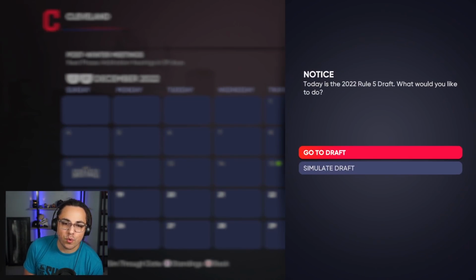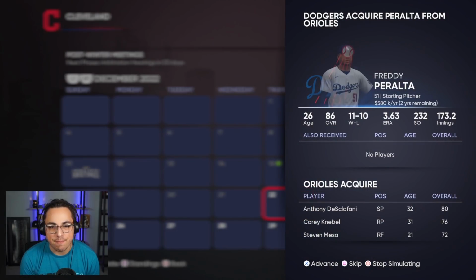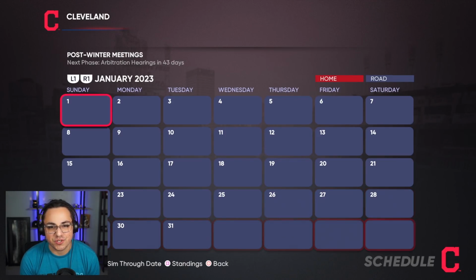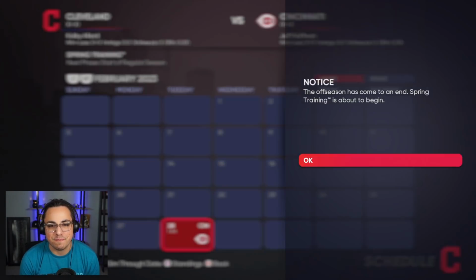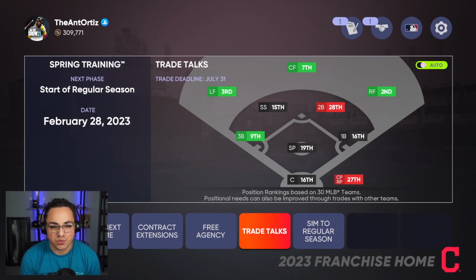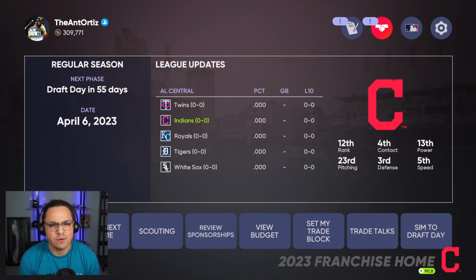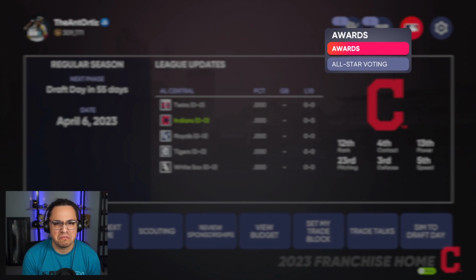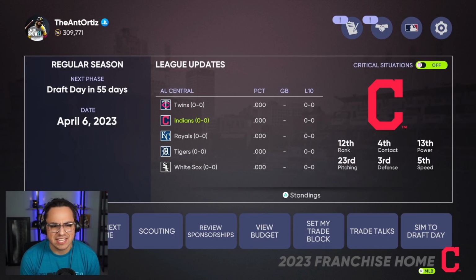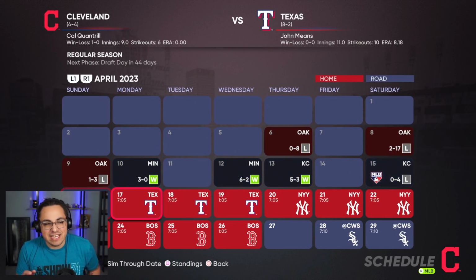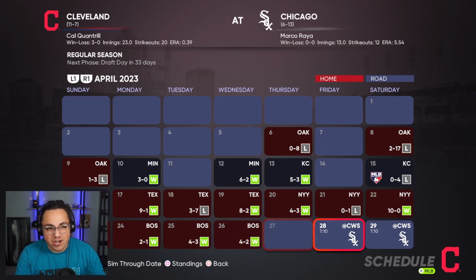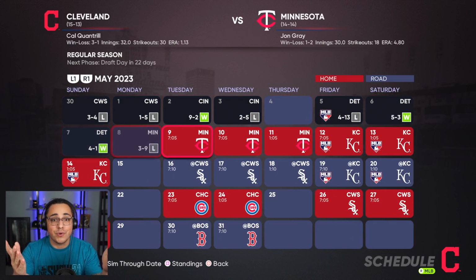Let's go one more year, see maybe if any trades happen like that. The Dodgers doing Dodgers things, making their team even better, acquiring Freddie Peralta from the World Series winning Orioles. It was the Orioles that won, right? Yeah, the Orioles won because Paul Goldschmidt was the MVP. So I'm not going to look at the rosters. I'm just going to fly through this season just to kind of get an idea if anything happens. Maybe a big trade will happen, like Freddie Peralta going to the Dodgers.